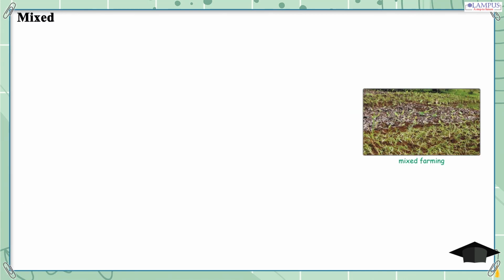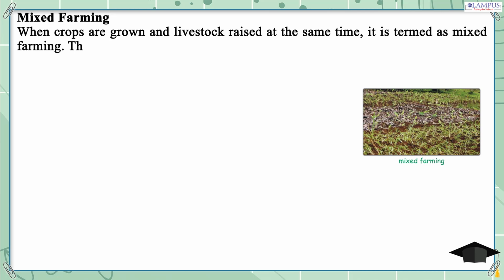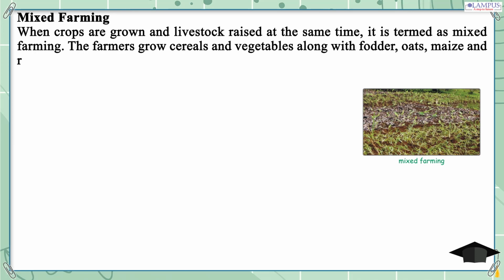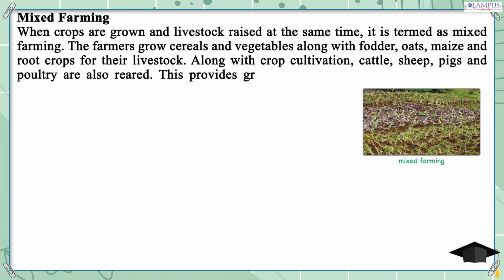Mixed farming. When crops are grown and livestock raised at the same time, it is termed mixed farming. The farmers grow cereals and vegetables along with fodder, oats, maize and root crops for their livestock. Along with crop cultivation, cattle, sheep, pigs and poultry are also reared. This provides greater economic security to farmers than single crop farming.